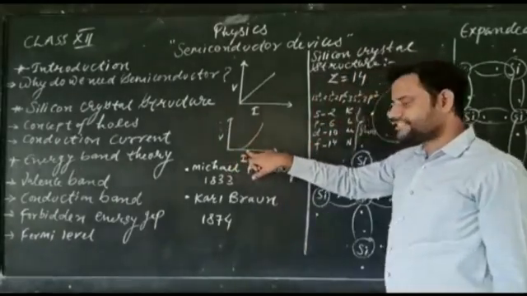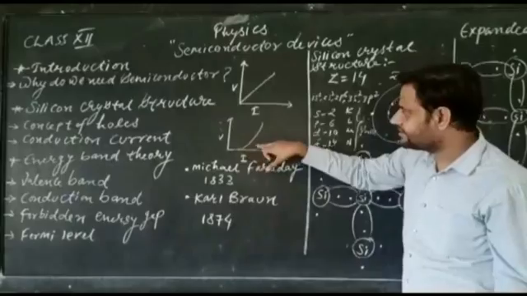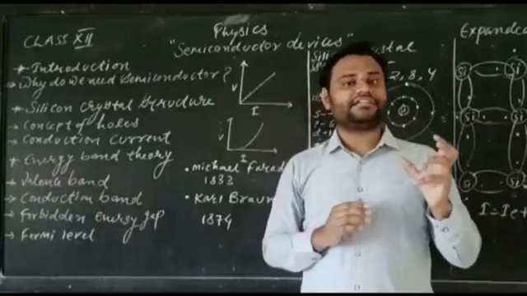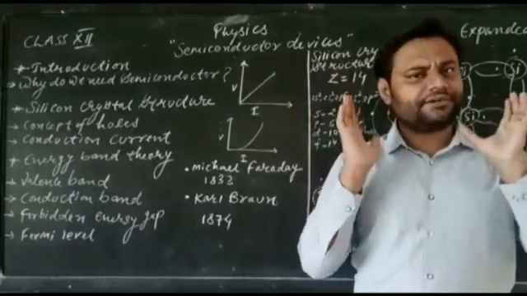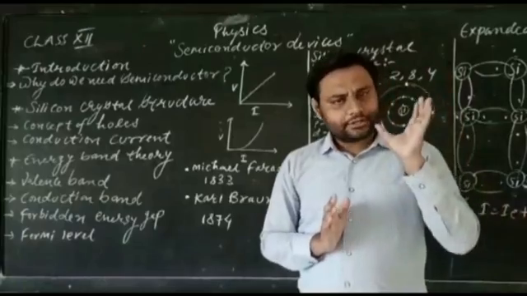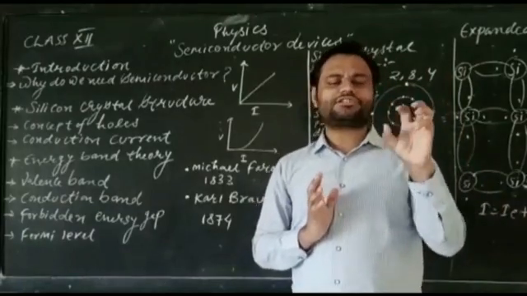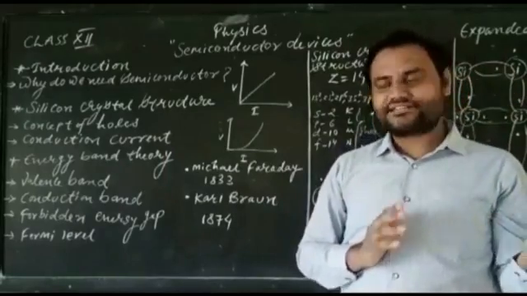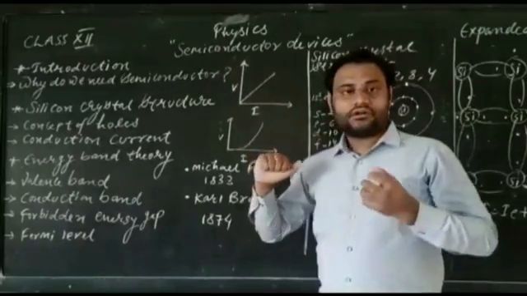You are increasing the voltage, but at some instant the current does not increase, then it suddenly increases, or increases in a controlled way. So if somebody asks why we need semiconductors, the answer is pretty clear: to control the flow of charge, or the flow of electric current, we need semiconductors.